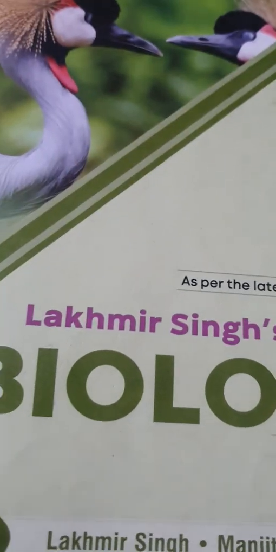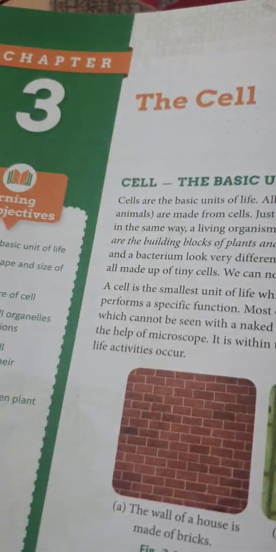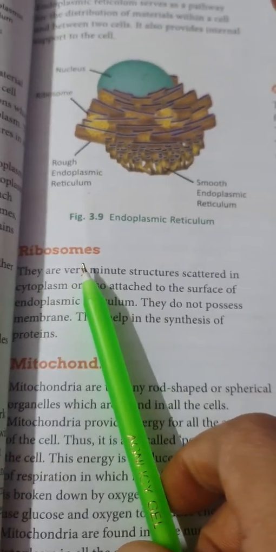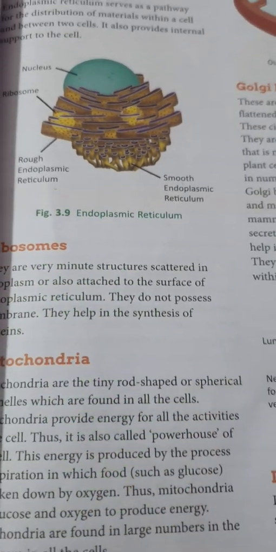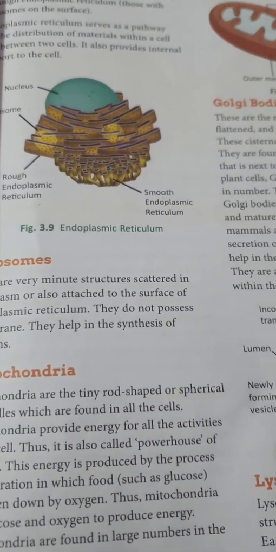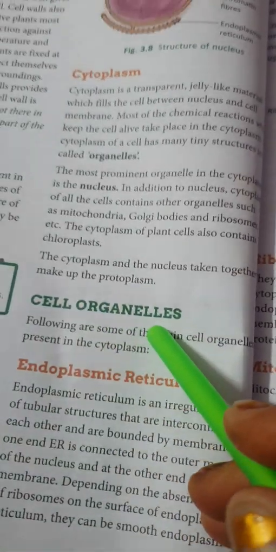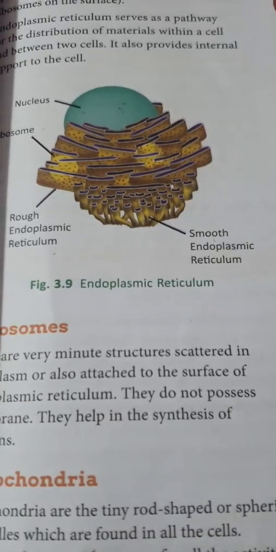Today we are going to start our chapter 3, which is about the cell structure, or you can say the cell. In this chapter, we have completed up to the endoplasmic reticulum. Today, we are going to start with ribosomes. Now, there should be a definition of ribosome. This is also one of the most important cell organelles in the cell.